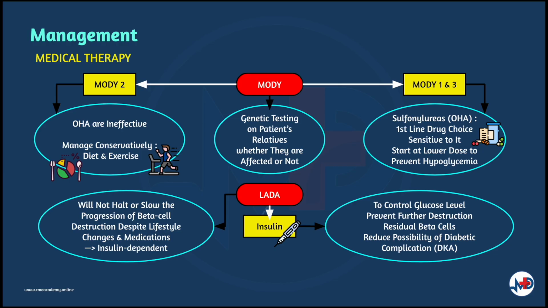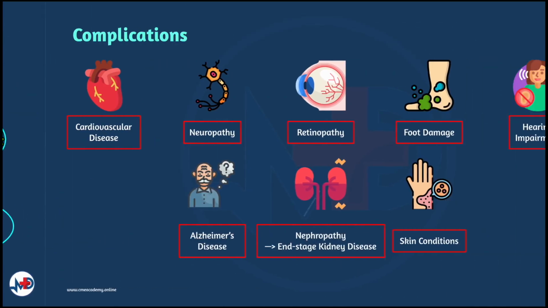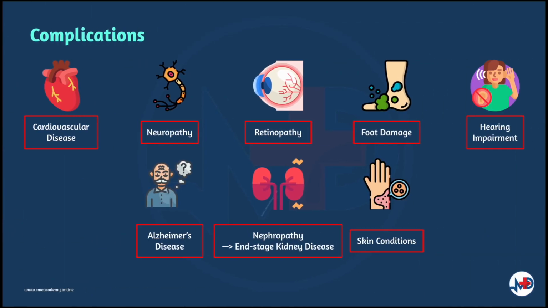Treatment for LADA would be the use of exogenous insulin to control glucose levels, prevent further destruction of residual beta cells, reduce the possibility of diabetic complications, and prevent death from diabetic ketoacidosis. When it comes to long-term complications of these two conditions, cardiovascular disease, nerve damage, kidney damage, eye damage, which is retinopathy, foot damage, skin conditions, and hearing impairment as well as Alzheimer's disease are common in both. The affected patient will develop renal dysfunction by 45 years old, and half of these patients can progress to end-stage renal disease without developing diabetic kidney disease.